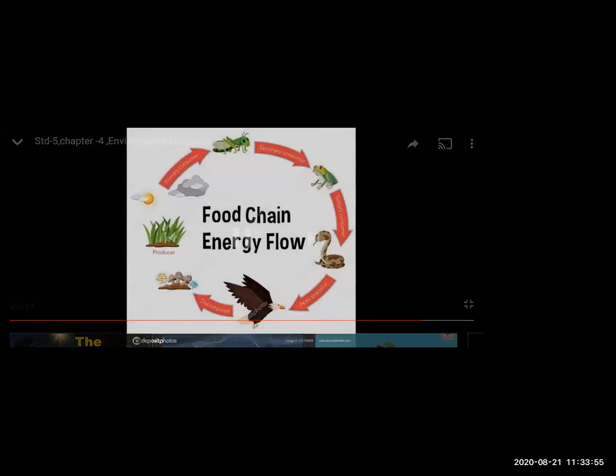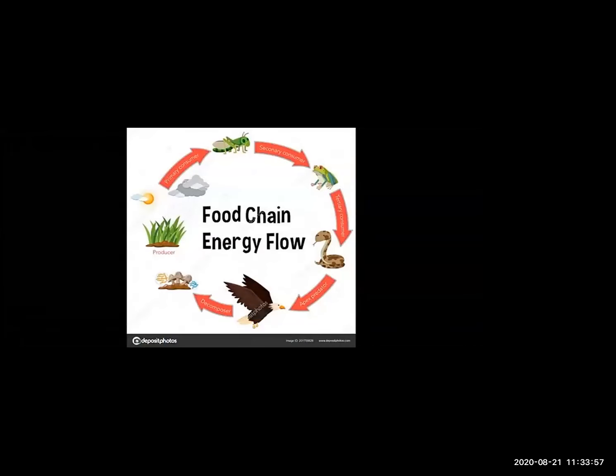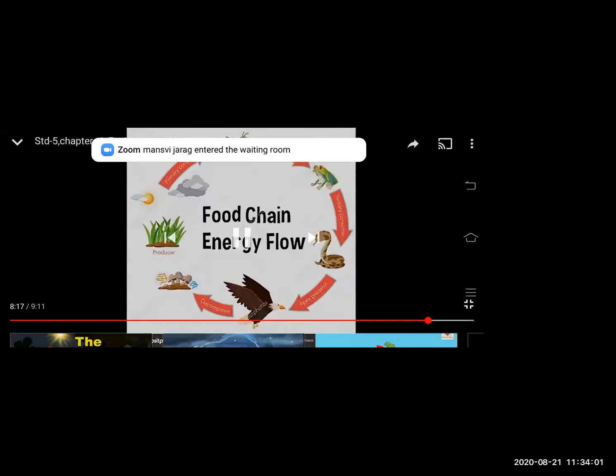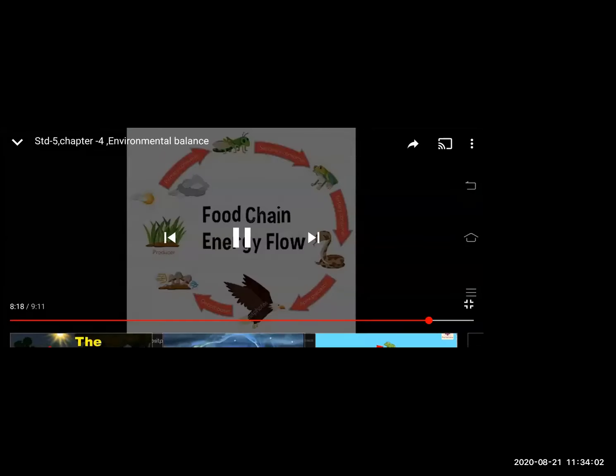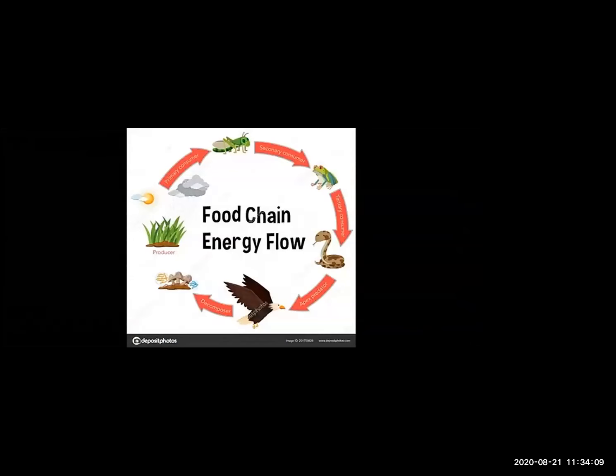Students, all living things need energy to live and grow, and the flow of energy from one organism to another is known as a food chain. A food chain shows the feeding relationship between different organisms in a particular environment or habitat. A food chain is a network of links in a food web. It shows a direct transfer of energy between organisms.